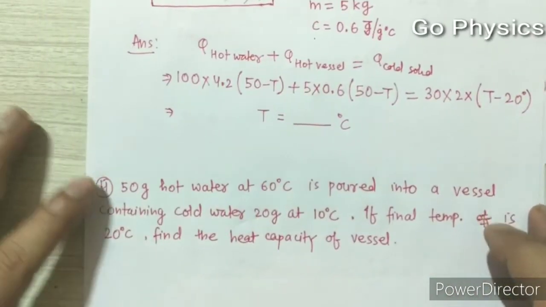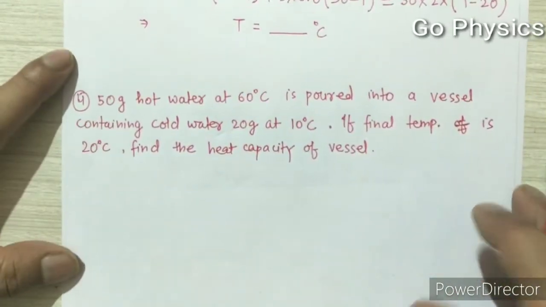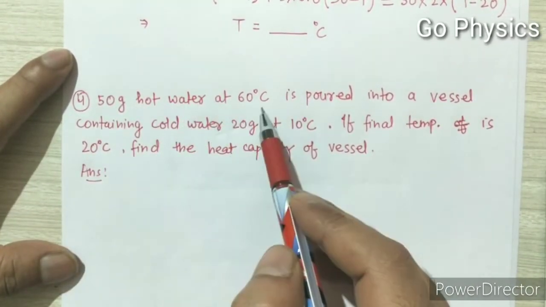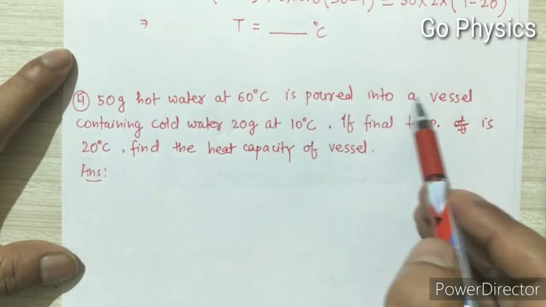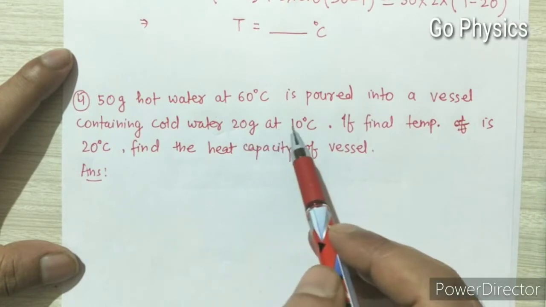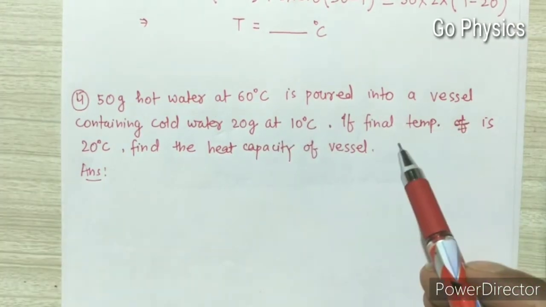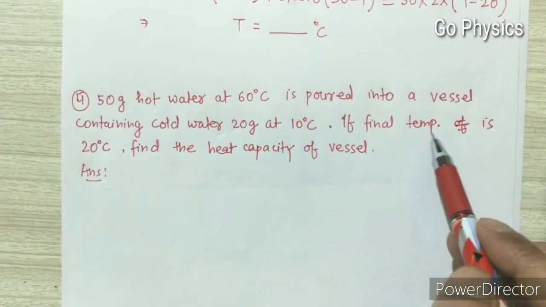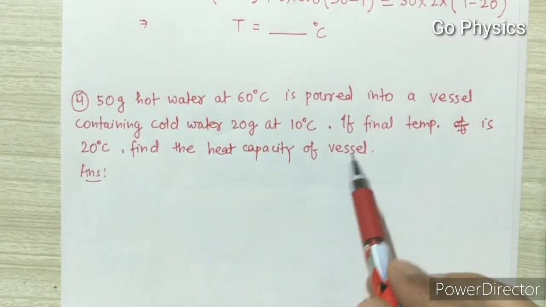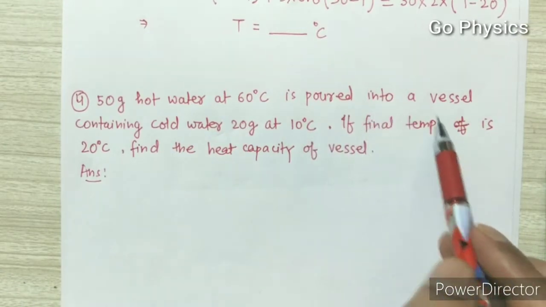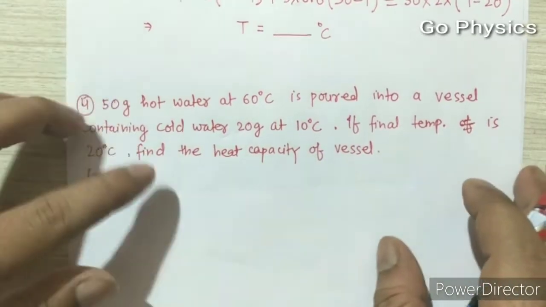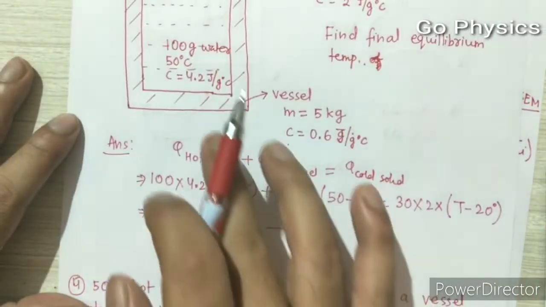Now let's see the next question, question number 4. In this question, 50 gram of hot water at 60 degrees Celsius is poured into a vessel containing 20 gram of cold water at 10 degrees Celsius. They are asking, if the final temperature is 20 degrees Celsius, find the heat capacity of the vessel. Final temperature means what, guys? Final temperature means final equilibrium temperature. Clear? So we will apply the same concept that we applied in question number 3.